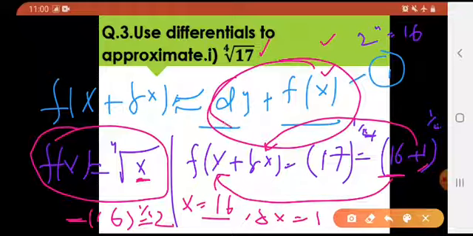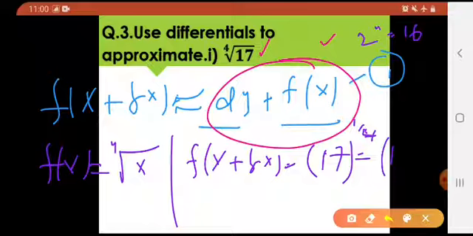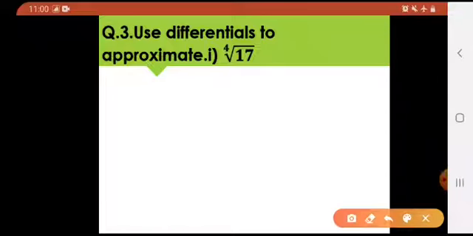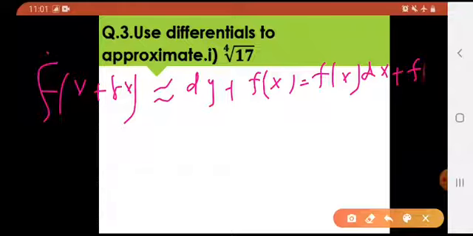Right? Now I need to find value of dy. Clear? Let us get started with that. Now I need to find dy. Okay, now what was my formula? I'm going to write it down again. F of x plus delta x is approximately equals to dy plus f of x, and my dy was f dash of x into dx. Now I need to find this thing.